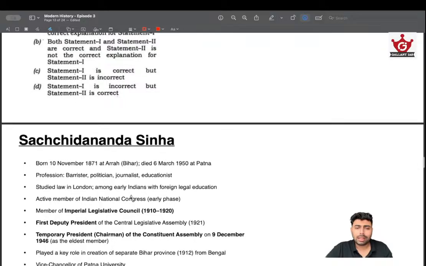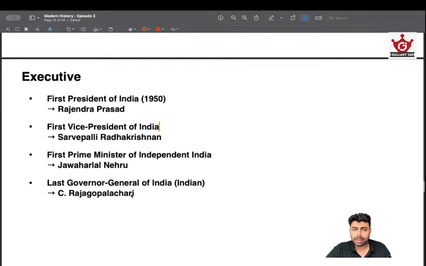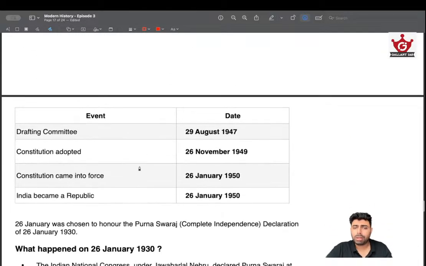And a few dates I'll tell you, and a few important personalities I'll discuss. So first of all, the dates. The drafting committee was set up on 29 August. I told you, it took almost 2 years to complete the constitution. Of course, that's such a big document, and you need to take into account a lot of things. You need to have a debate on articles, and every single article was divided clause by clause by the Constituent Assembly. So such a lengthy process had to take place.